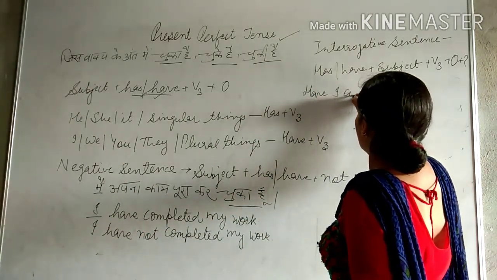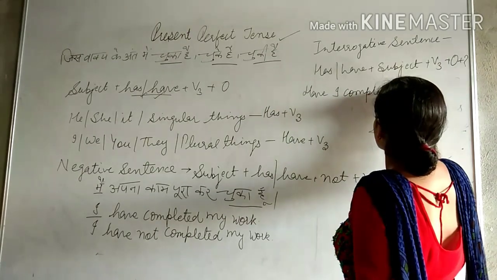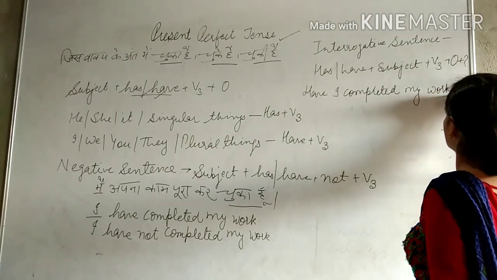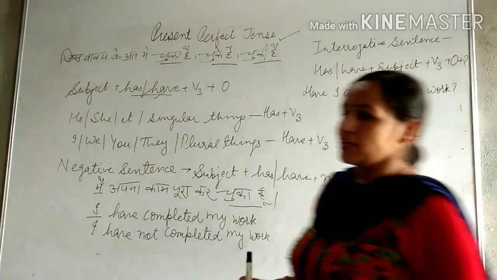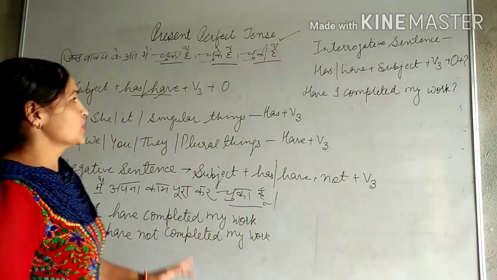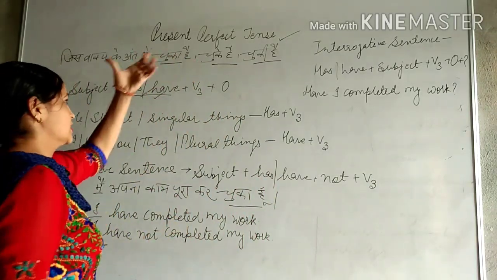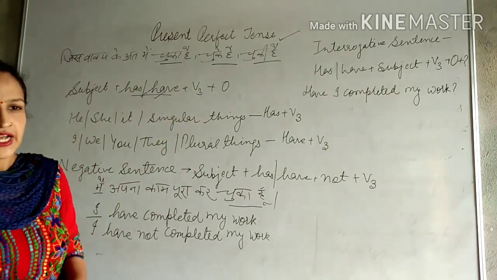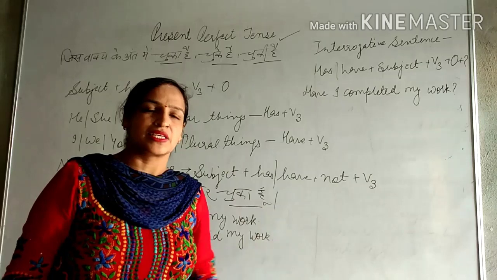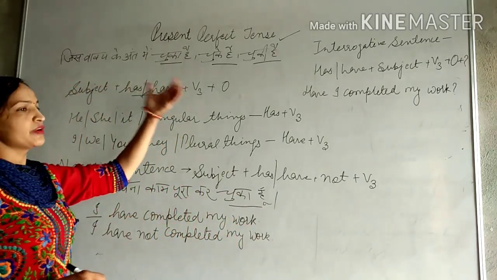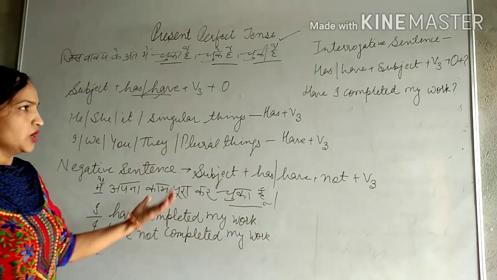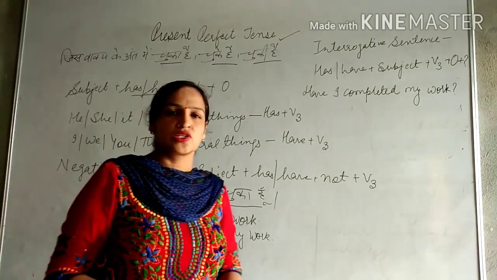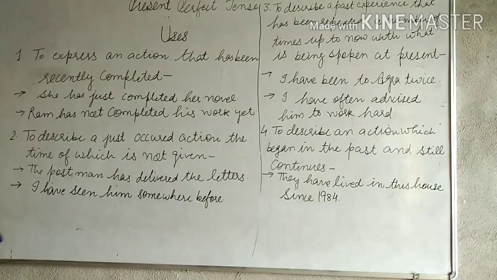Have I completed my work? Then question mark. The main thing we have to remember is that present perfect tense uses has, have, then third form of the verb, meaning an action which has completed in the present time. Now we are going to learn about uses of present perfect tense.